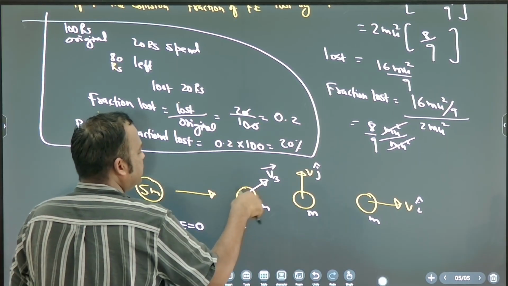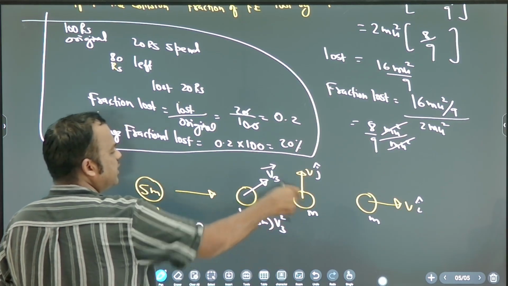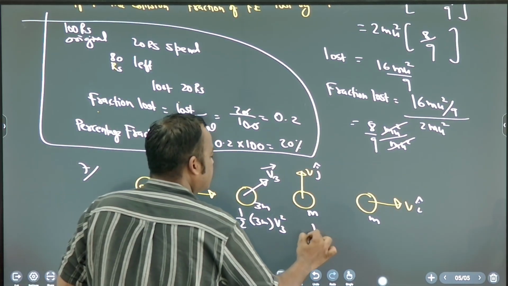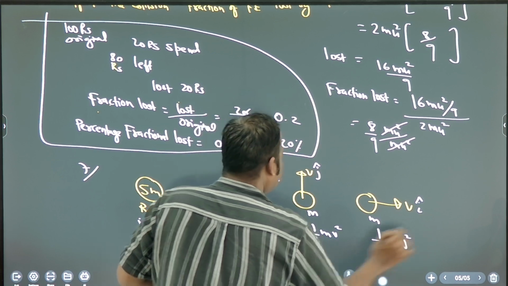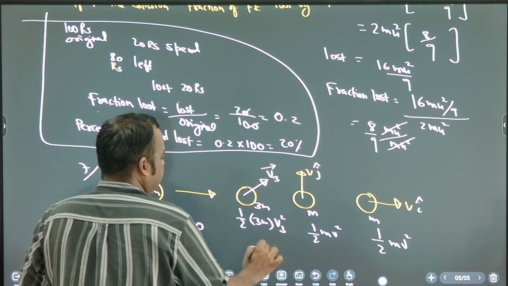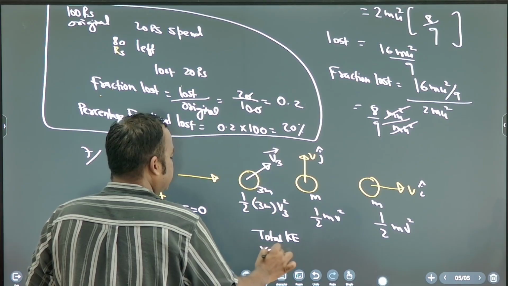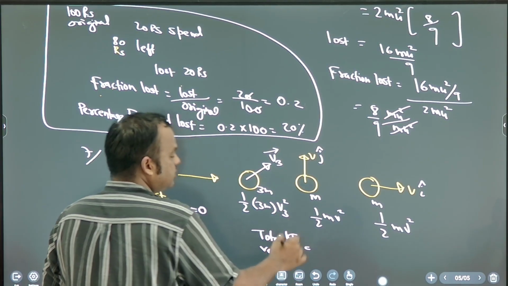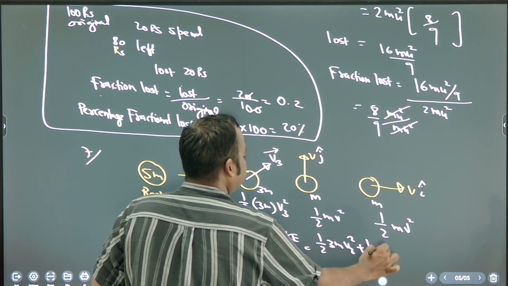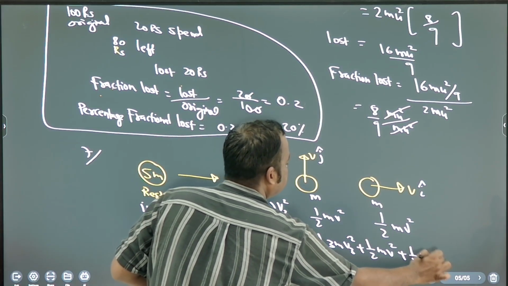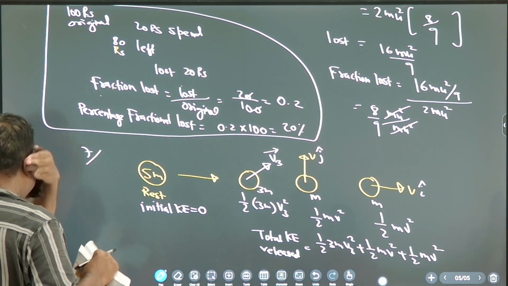So the kinetic energy of this is half 3m v3 square, and of the others half m v square each. So what is total kinetic energy released? Add half 3m v3 square plus half m v square plus half m v square. Okay, clear? So this is the total kinetic energy released.